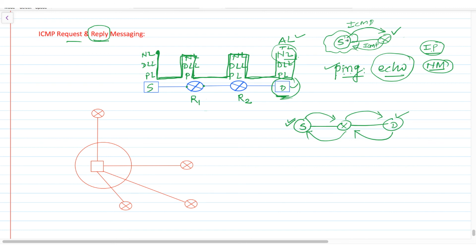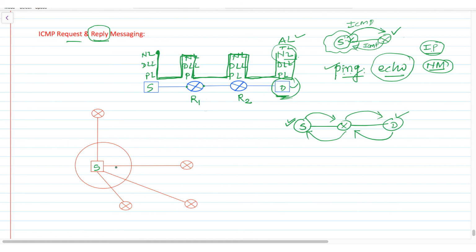But now the thing is, how will this source identify who the default router is? Suppose here we have a source S, and it is connected through some routers. Within this network, it can send data to any other host by using the MAC address. Suppose this is the source and it's the network to which this source belongs.